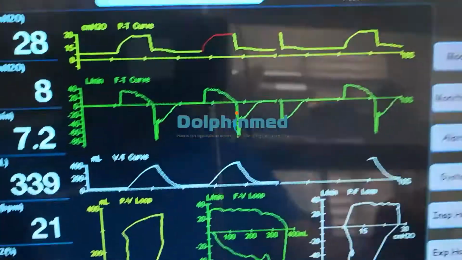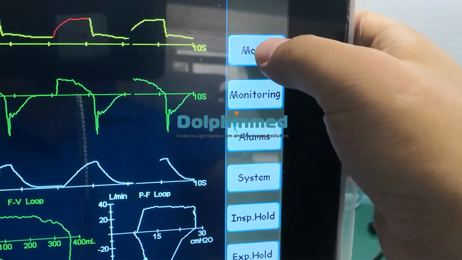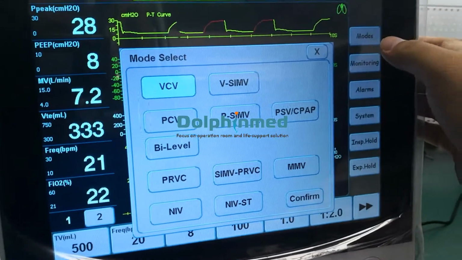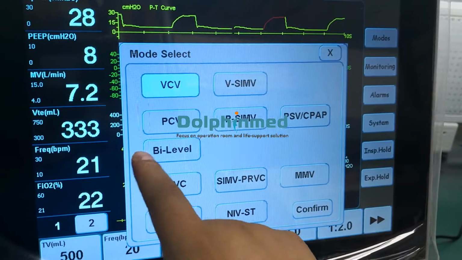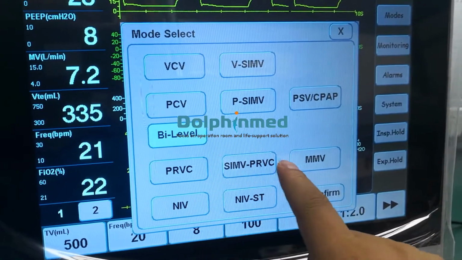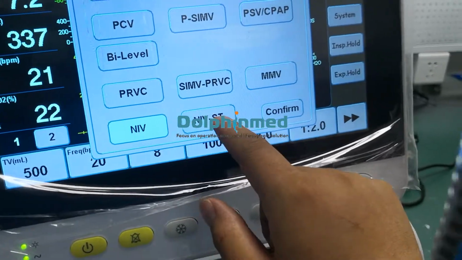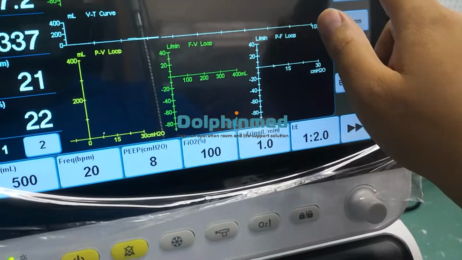I'll introduce the mode. Mode, you check, many advanced modes. These two modes are noninvasive. Monitoring.